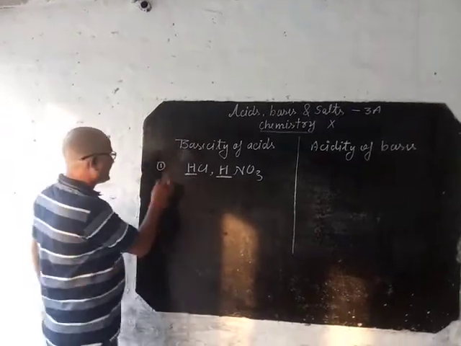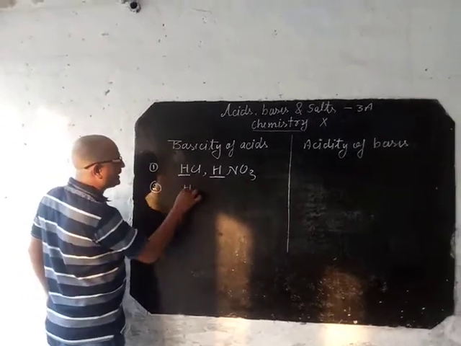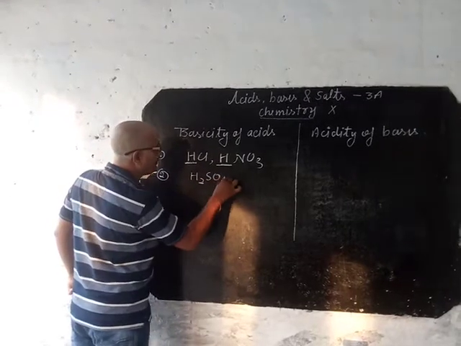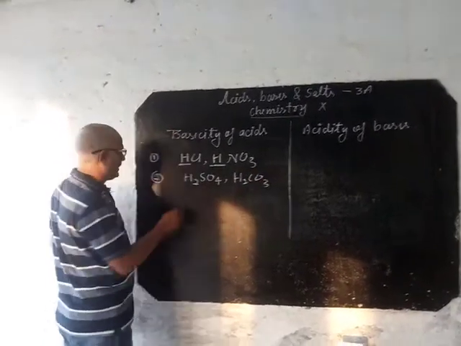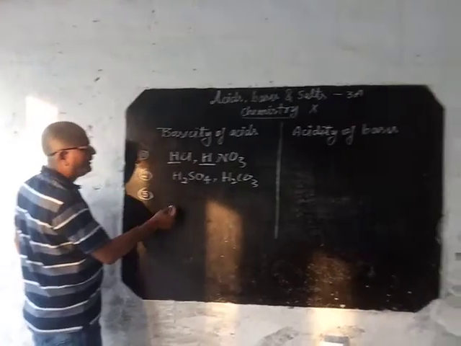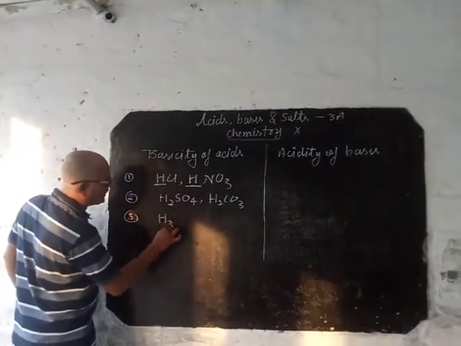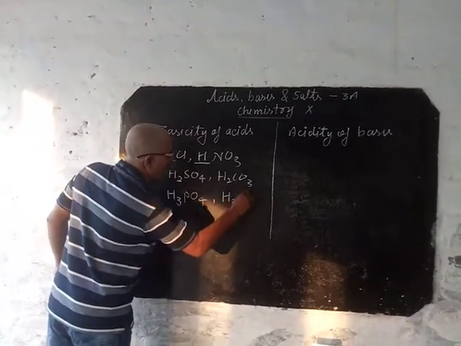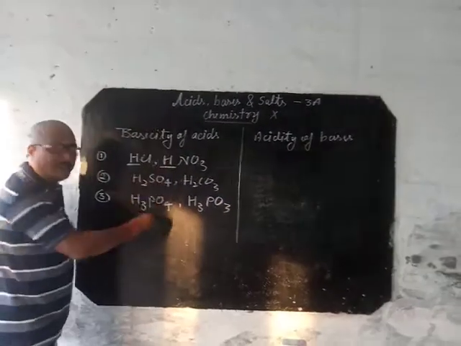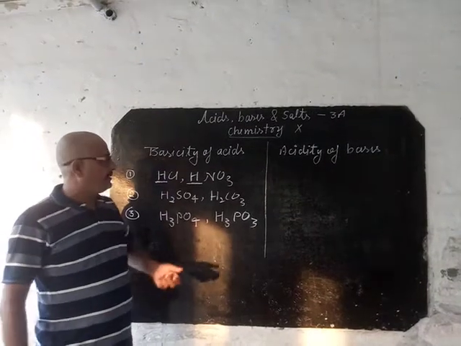Monobasic acid. Second one, dibasic acid, like sulfuric acid, carbonic acid, sulfurous acid, etc. Tribasic acid, I have explained, like phosphoric acid, phosphorus acid. This I have already explained in our last session.